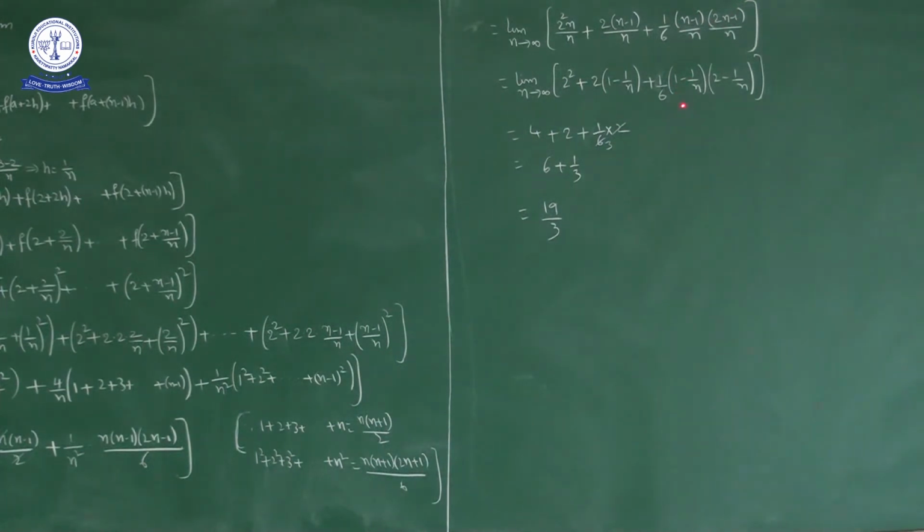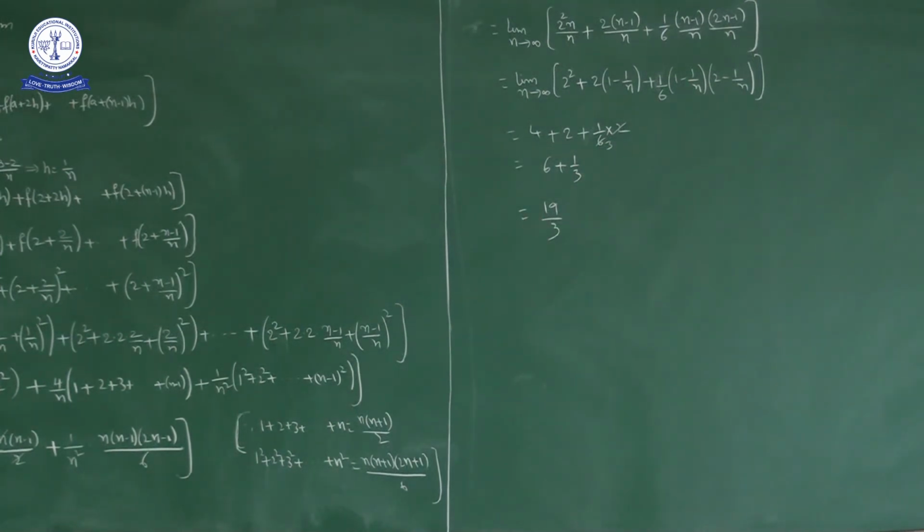As n approaches infinity, 1 by n approaches 0. So this is how much? 4 plus 2 into 1 minus 0, which is 1, 2 into 1, 2, plus 1 by 6 into 1 minus 0, 1, 2 minus 0, 2. So 2 by 6, 2 gets cancelled, so 1 by 3. 6 plus 1 by 3. The answer is 19 by 3.